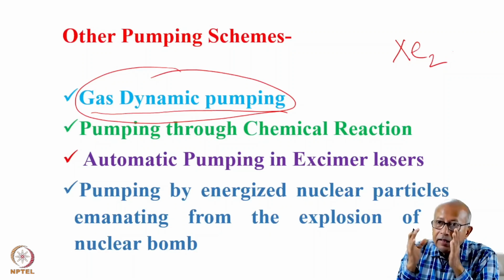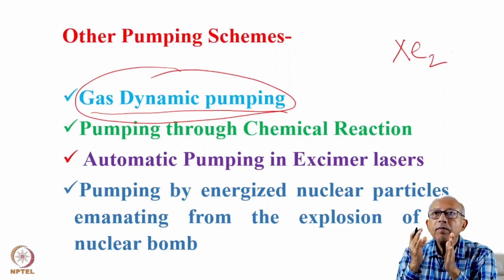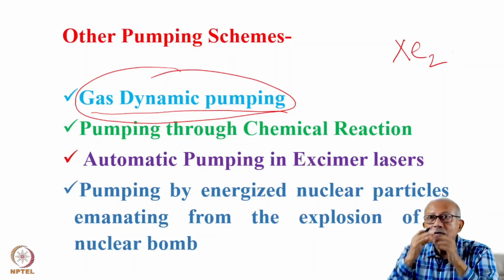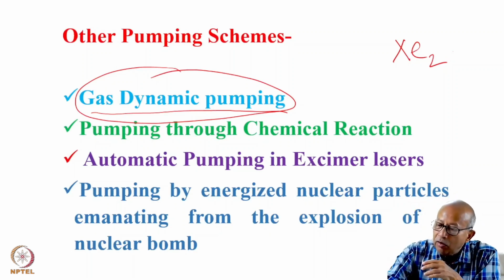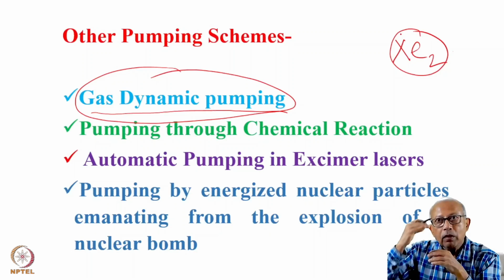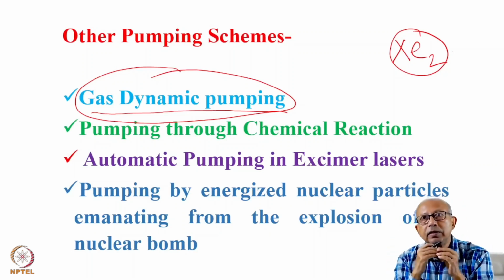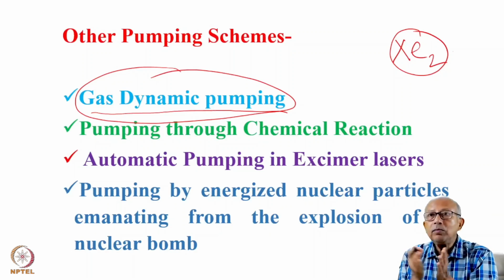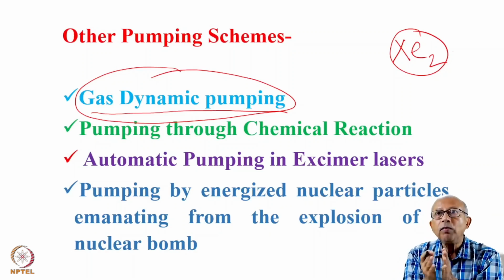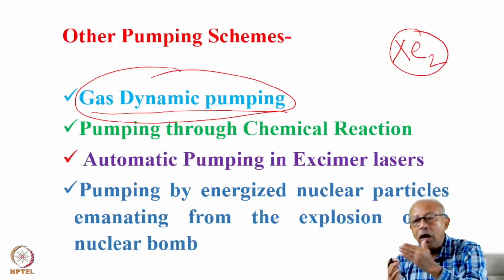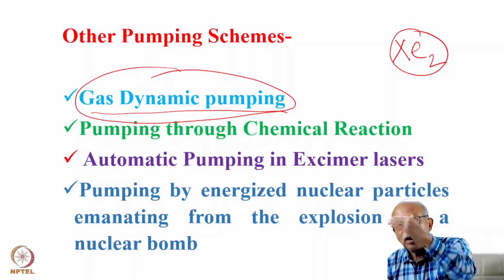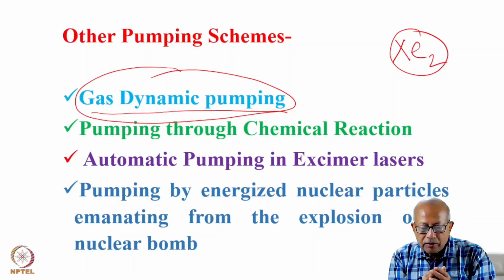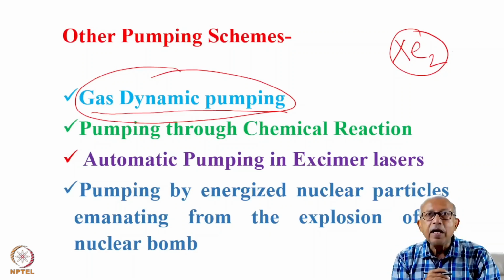When you excite it, the electron becomes chemically active, and this xenon molecule is formed in the excited state, because the ground state doesn't exist. Inert atoms cannot form a molecule. Because the ground state doesn't exist, whatever you have formed is a population inverted state. Such lasers are called excimer lasers.